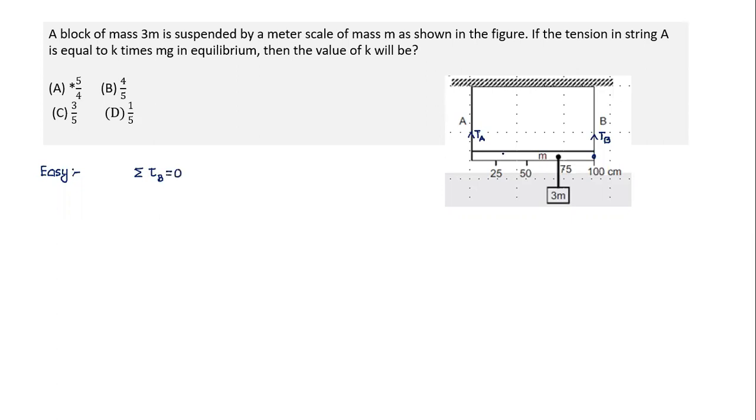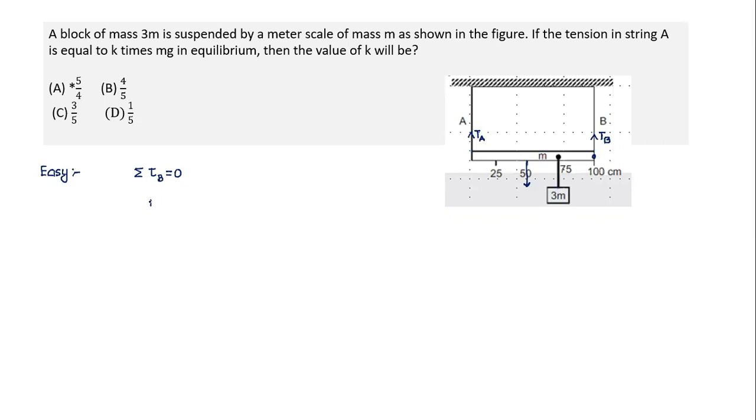So here three forces will not have any torque. There will be torque due to the weight of the rod, due to this weight suspended here, and tension in the string. And this torque and this torque are equal and opposite. That's what it has to be. So we simply will equate the torques.